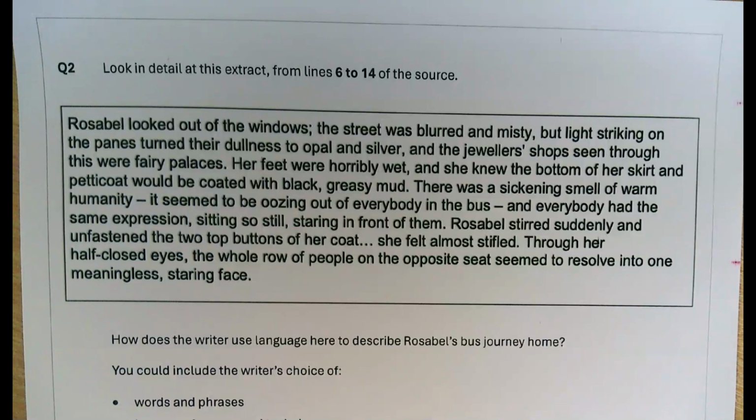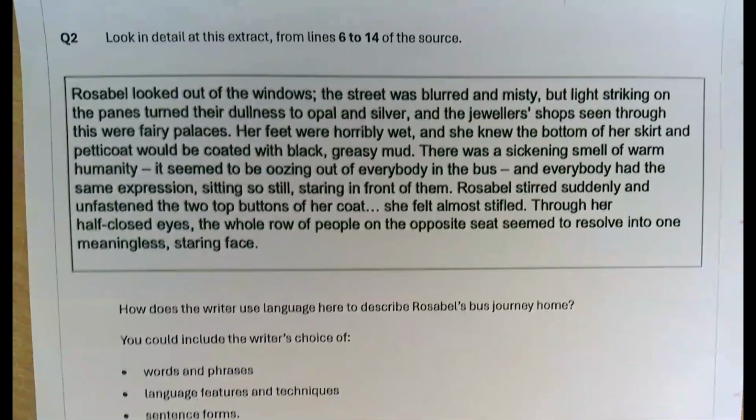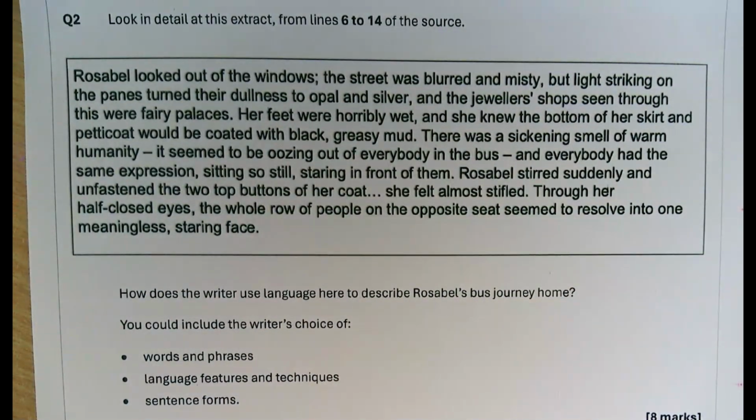It seemed oozing out of everybody in the bus, and everybody had the same expression, sitting so still, staring in front of them. Rosabelle stirred suddenly and fastened the 2 top buttons of her coat. She felt almost stifled. Her half-closed eyes, the whole row of people on the opposite seat, seemed to resolve into one meaningless, staring face. And our question is as follows. How does the writer use language here to describe Rosabelle's bus journey home?